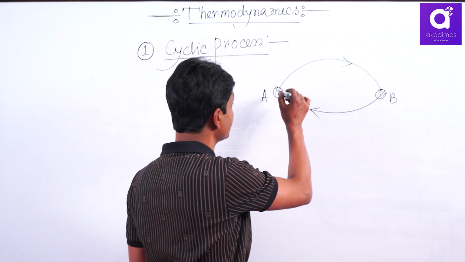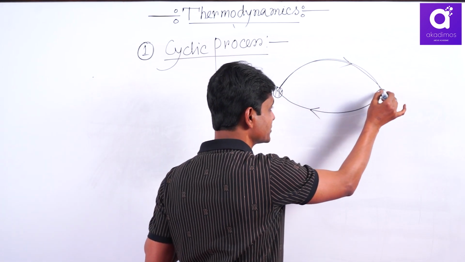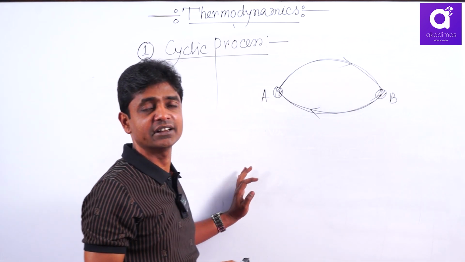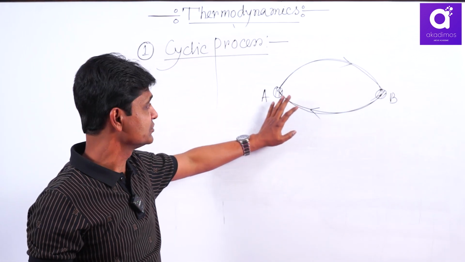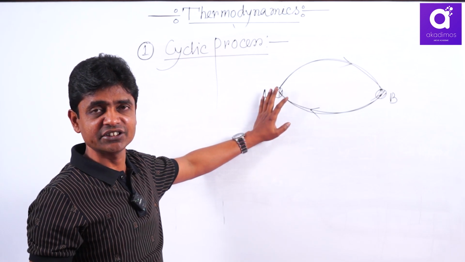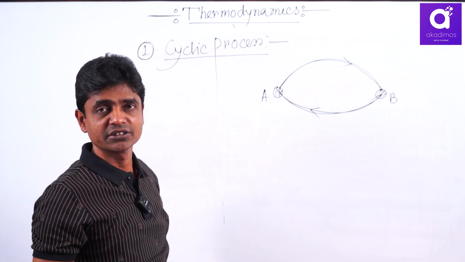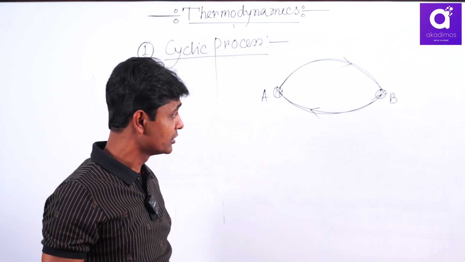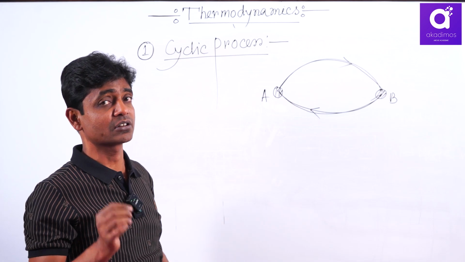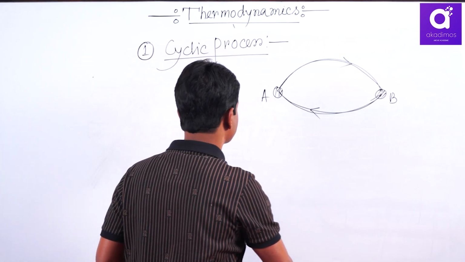And for all state functions, the net change of the state function you will get here is 0, since you know a state variable depends on the initial and final state. Since here the initial and final state are the same, the change of state variables is 0, but the change of path dependent variables is not 0, remember.